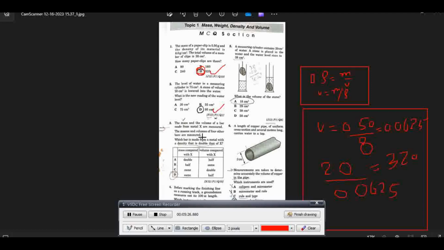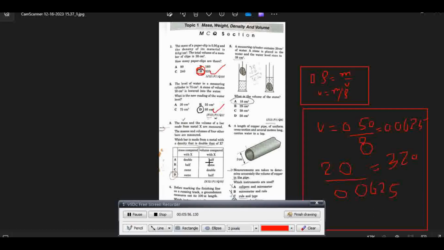Which bar is made from a metal with a density that is double that of X? If, number 1, bar A has a mass double that of X and the volume is half.